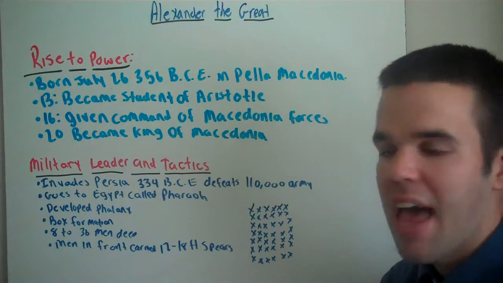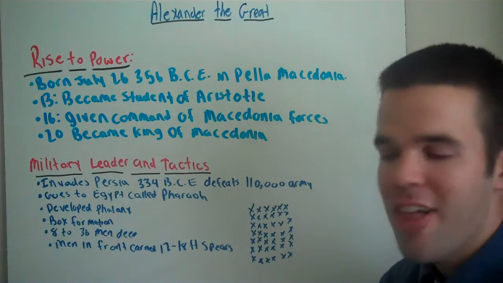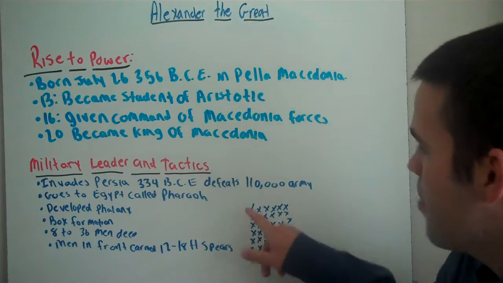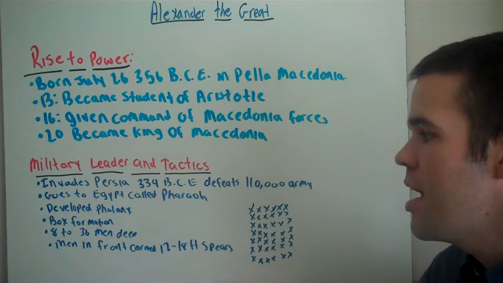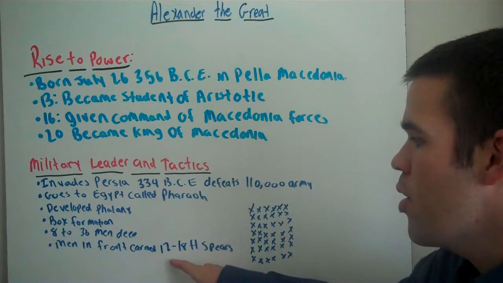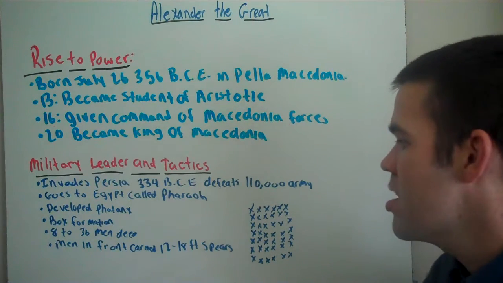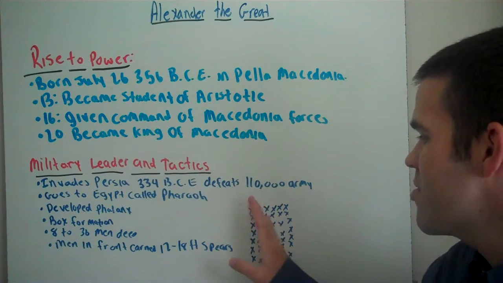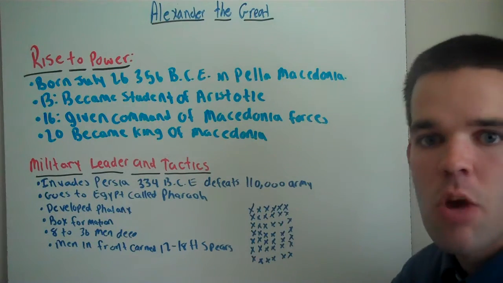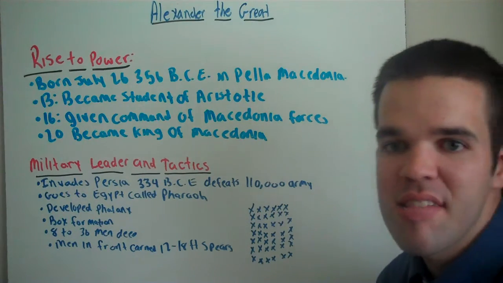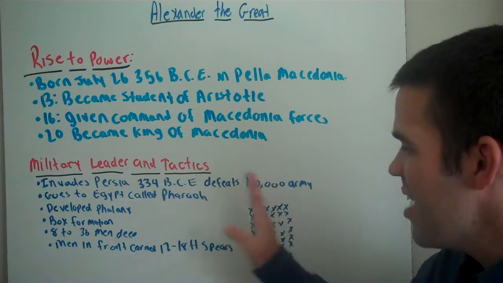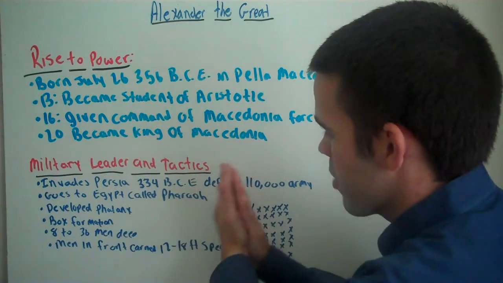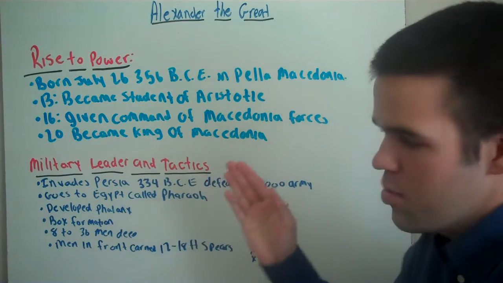He develops a new technique called the phalanx. A phalanx is a box formation, 8 to 36 men deep. Men in the front carried 12 to 18 foot spears. Everybody else would form in behind it and carry weapons as well. This today is called European style warfare. Two sides have box formations that will go against each other and face one-on-one.